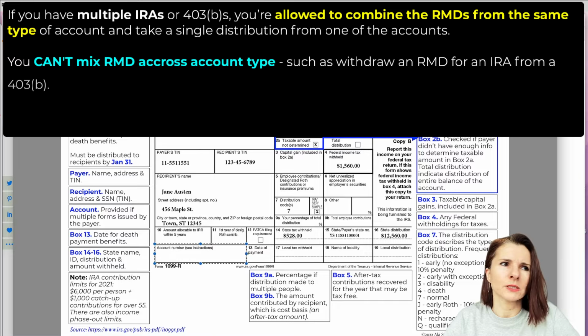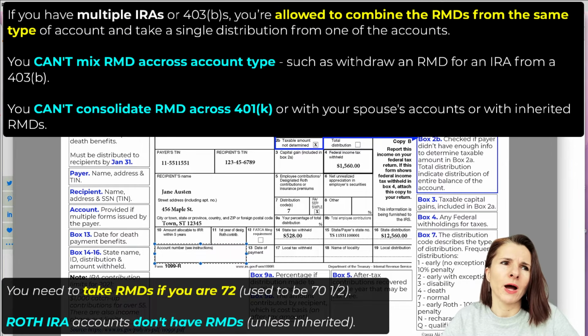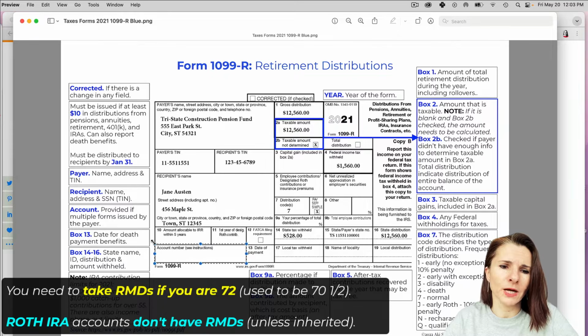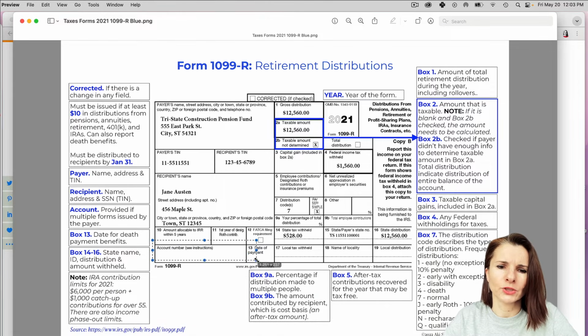And sometimes, let's say you are required to take minimum distributions, you might have split the amounts across the accounts, the same amount. So you might think, oh, this looks like the same form, but actually, if you look at the account number, it's a different account number. So it's very important to look at the account number to make sure that you're not missing a form, or just to confirm it's not a duplicate.